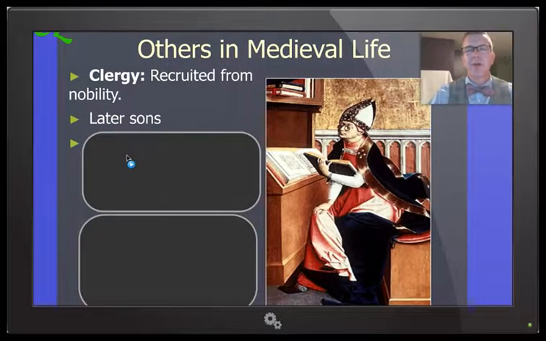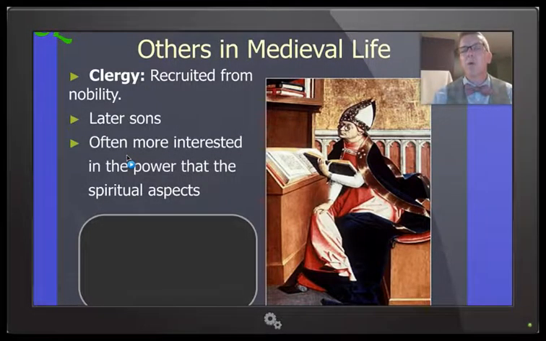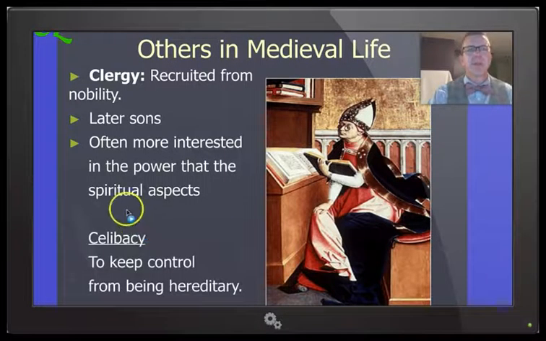And we hope that, if I'm the fourth son, I'm not going to become king, but maybe I can have a nice gig as a bishop. And along with this comes power and influence and stature and prestige. And sometimes these guys are more interested in that than the actual spiritual aspects. I'm not sure that's always the case, but I'm not sure appointing a 15-year-old as a bishop is actually a good call either.